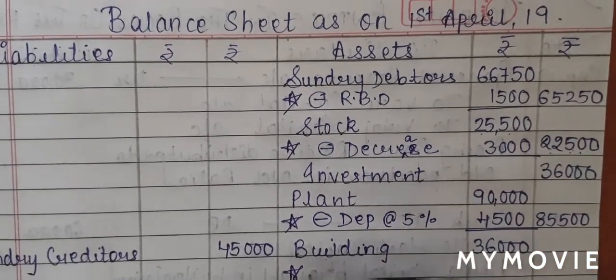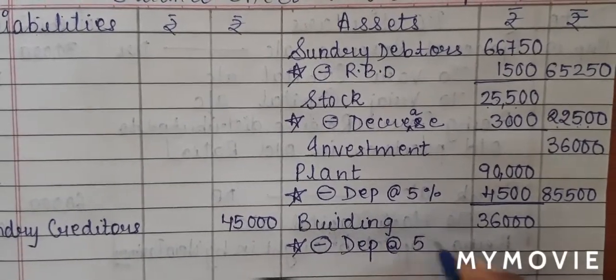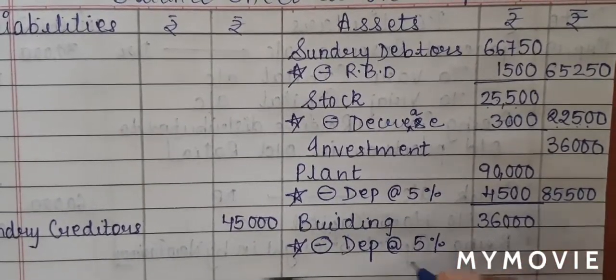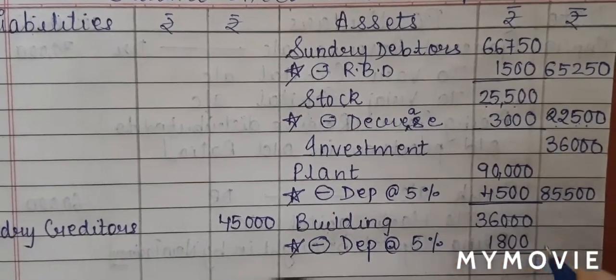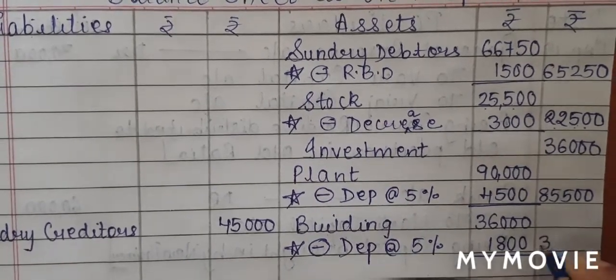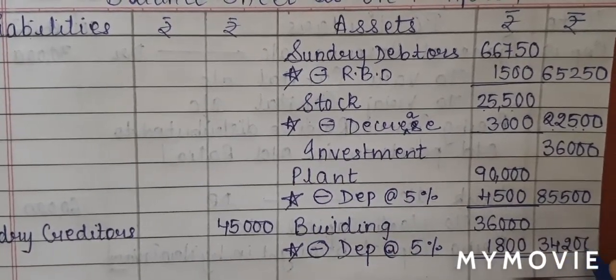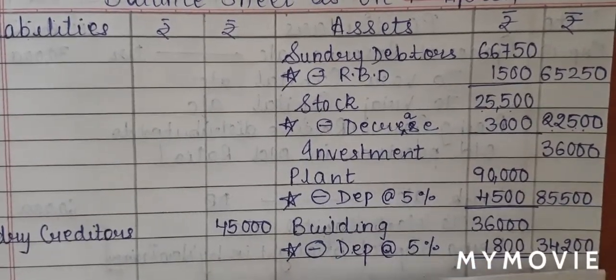They have also told us depreciation on building, so we will do it together simultaneously at the rate of 5%. So 36,000, 5% will be 1,800. 36,000 minus 1,800 will give me 34,200. So this is the first effect for depreciation on plant and building.